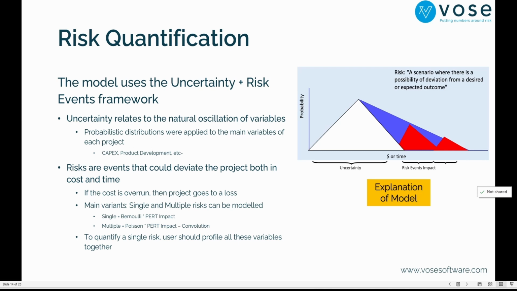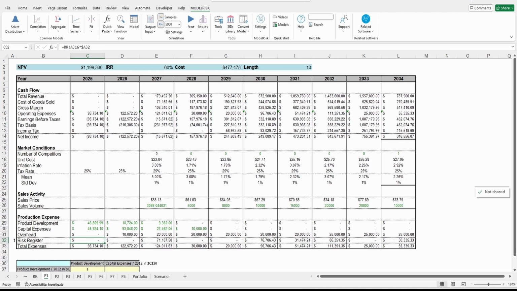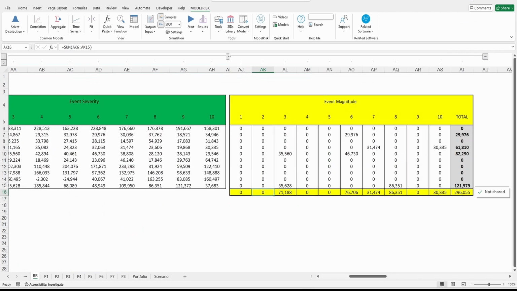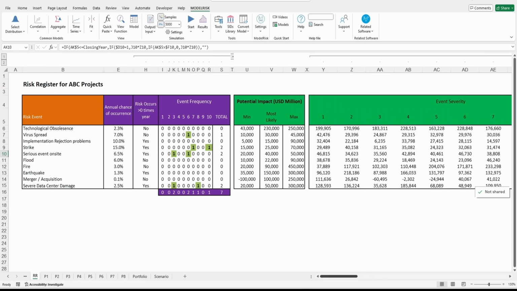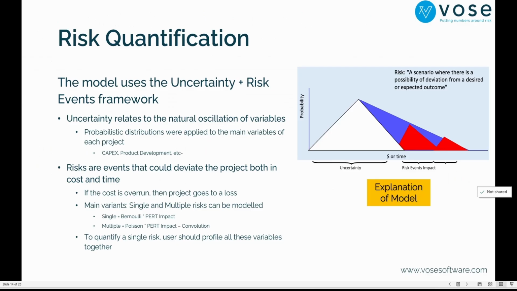You can profile risks, for example, here, as single, remember, it occurs only once per year. Multiple, it occurs more than once in different years. And of course, we use convolution. We use a simple multiplication for the singles, and we use a convolution for the more complicated ones. Here, you see, applying the pair distribution. Right?